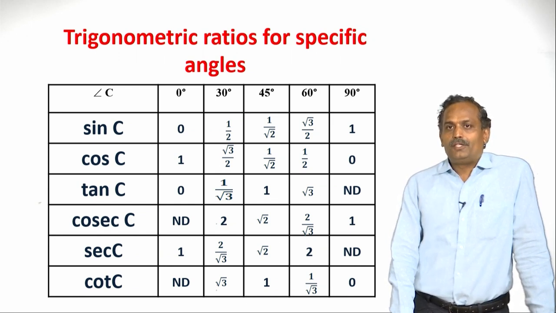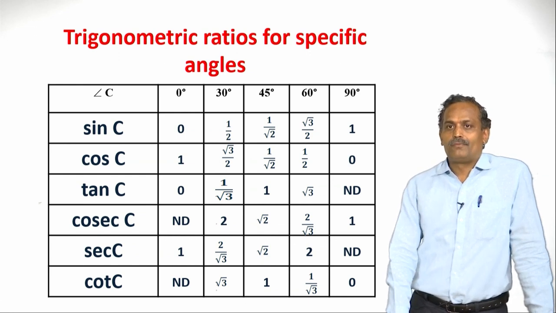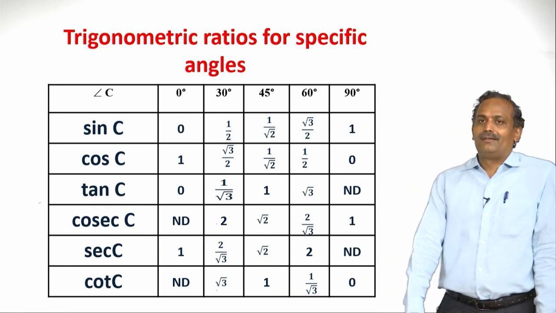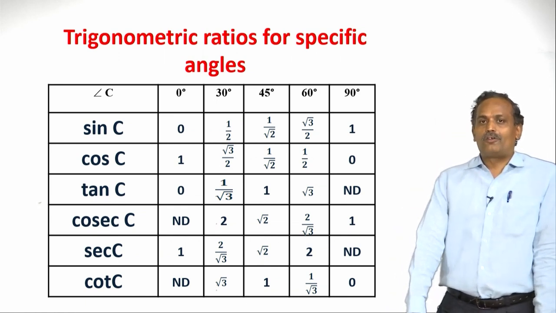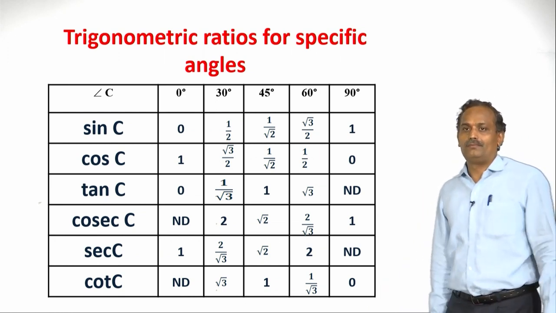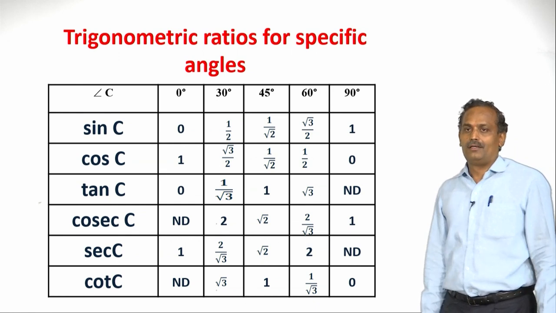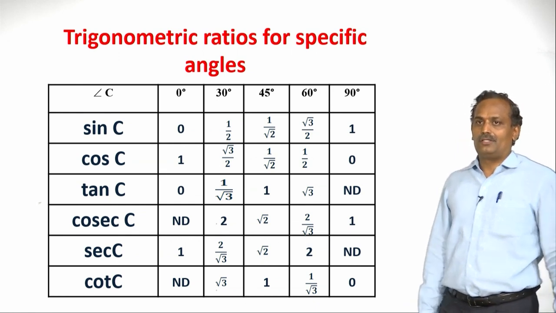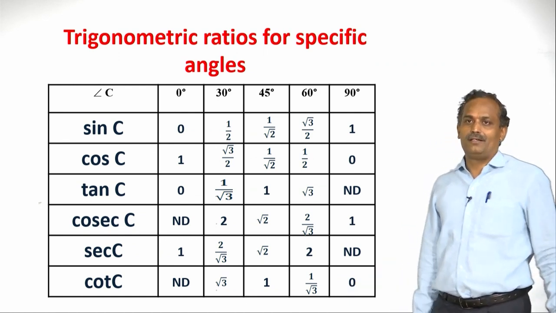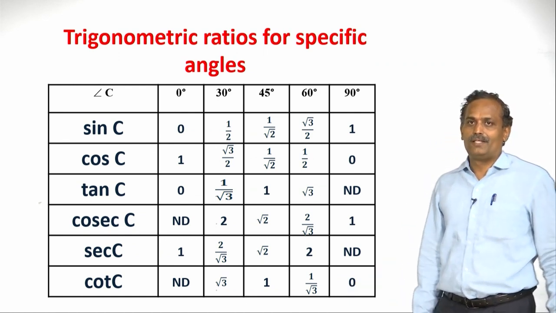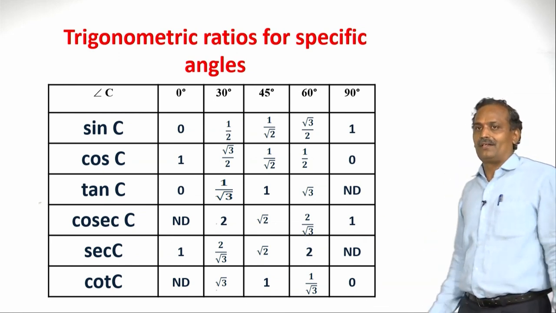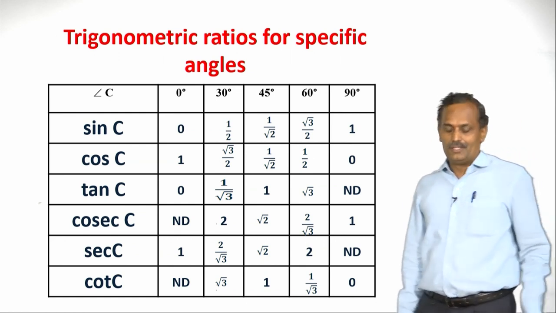Similarly, for cot 30, root 3 by 2 by 1 by 2 is root 3. For cot 45, 1 by root 2 by 1 by root 2 is 1. And for cot 60, it is 1 by 2 by root 3 by 2, it is 1 by root 3. And cos 90 is 0, sin 90 is 1. So 0 by 1 is 0. So you have already studied all these specific angles and their trigonometric ratios. Let us continue.